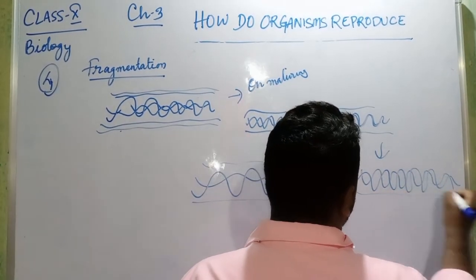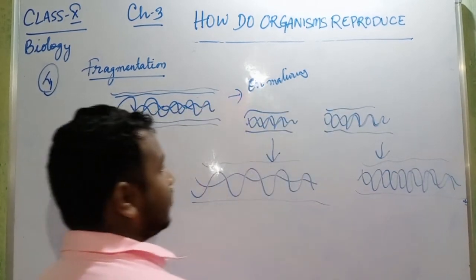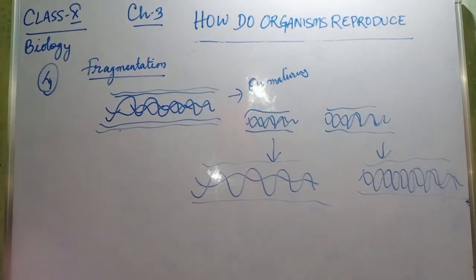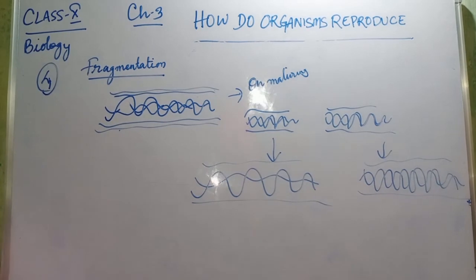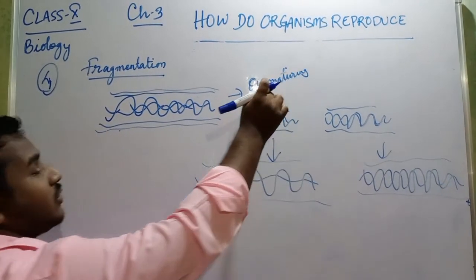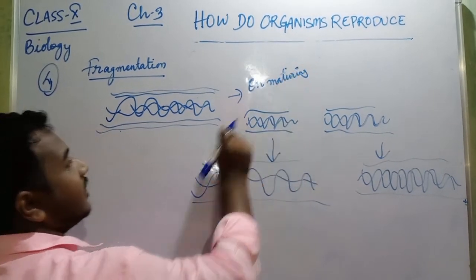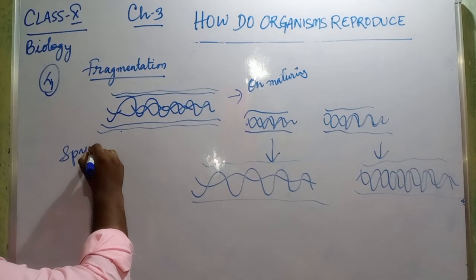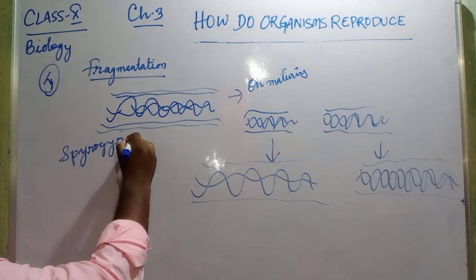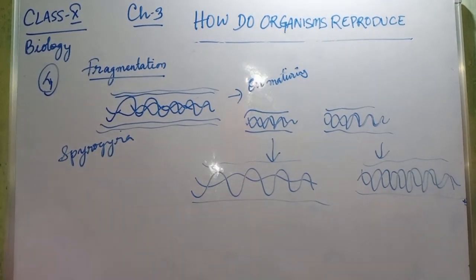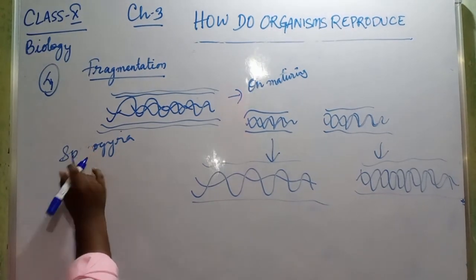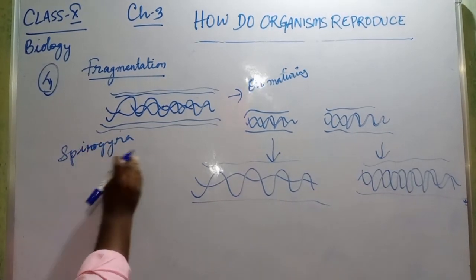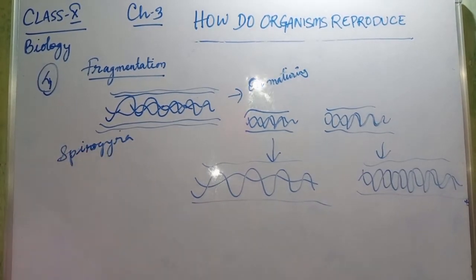So this process is called fragmentation. It is the same process as regeneration, but here the difference is that it happens on reaching maturity. That is in the case of Spirogyra. Sorry, the spelling is wrong: Spirogyra.